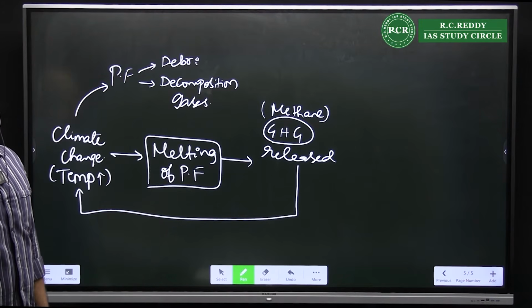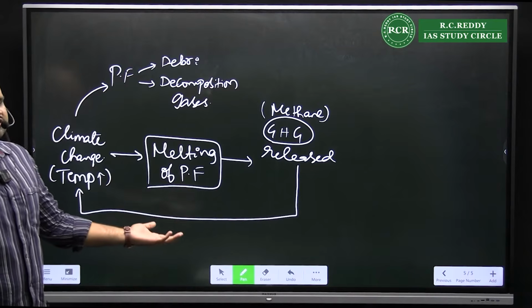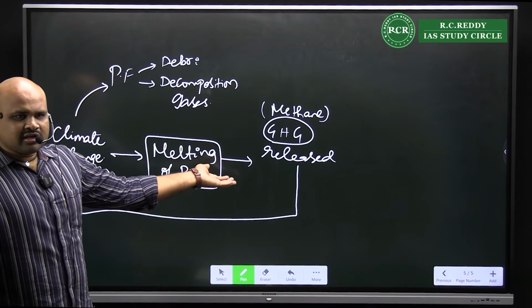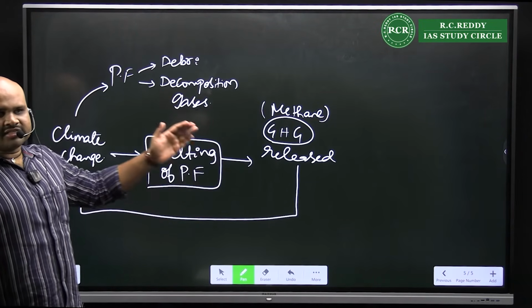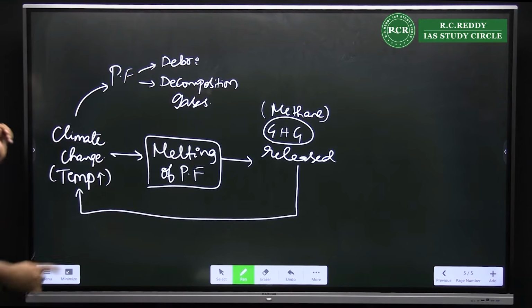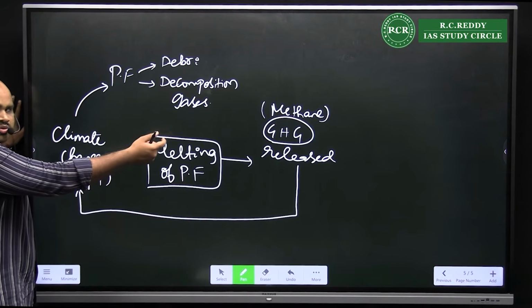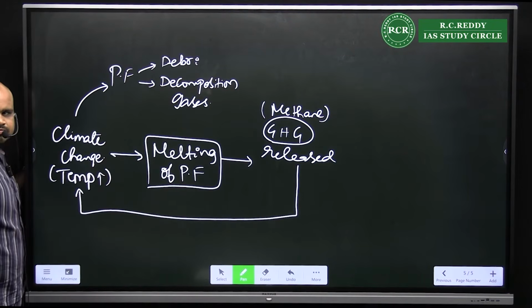Because at the end of the day, with increased concentration of greenhouse gases, and as we just discussed previously, methane has global warming potential, it is going to increase the temperatures of the Arctic region, resulting in climate change. So again, more temperature, more melting, more release, again more temperature, more melting, more release.